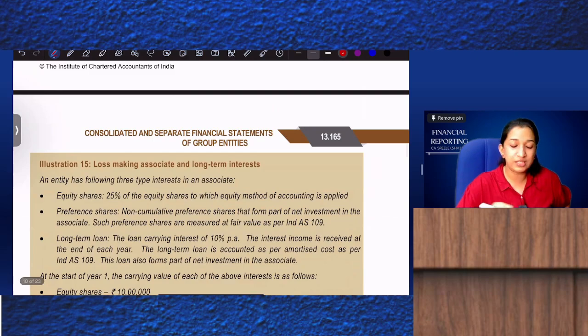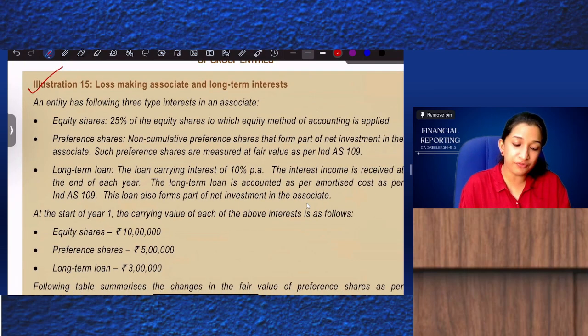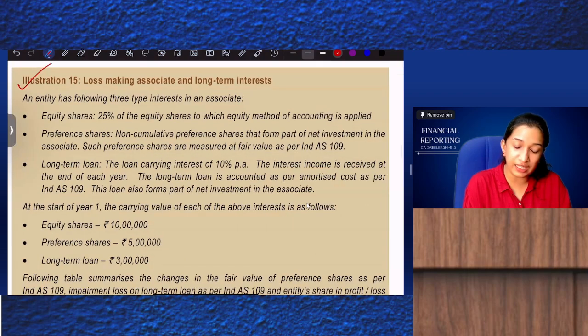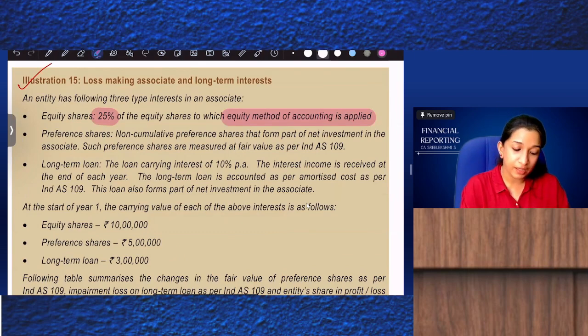Now this is question number 15. An entity has the following three types of interest in an associate. Equity shares: 25% of the equity shares, to which the equity method of accounting is applied.